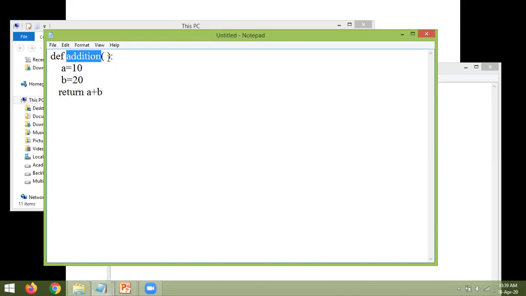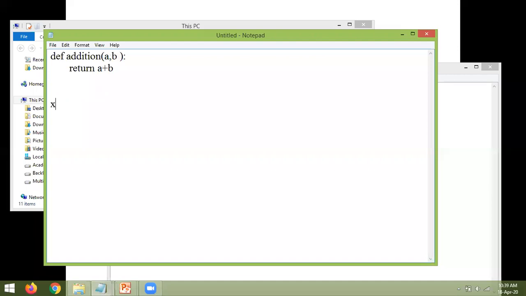And if you want to pass any parameter, suppose I want to take two parameters, a comma b. Now there is no need to declare these two variables, right? Why? Because in the main function, suppose this is the function definition, in Python, if you want to call it, I'll do the following.